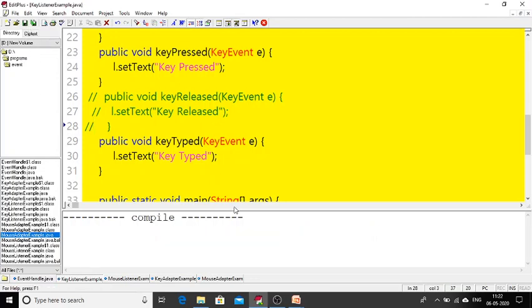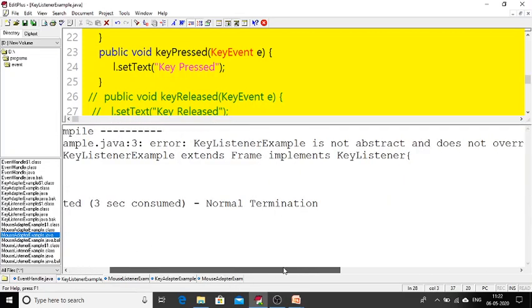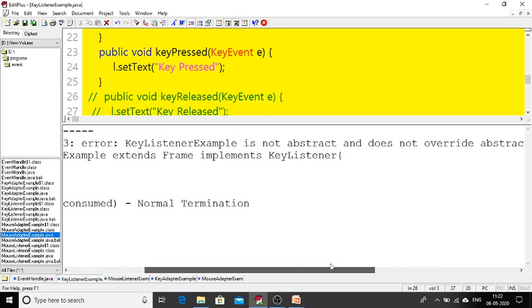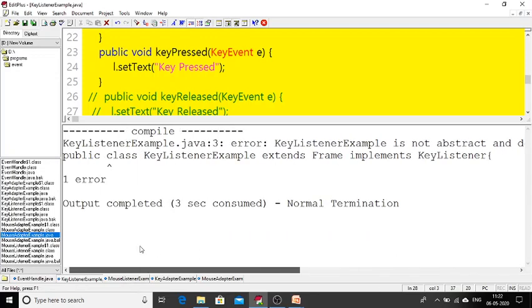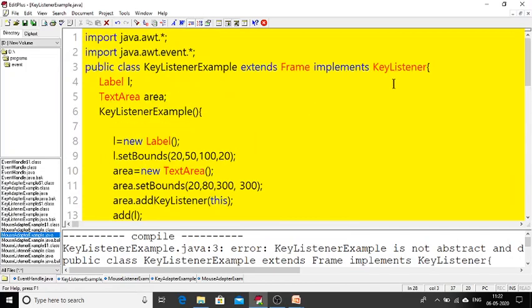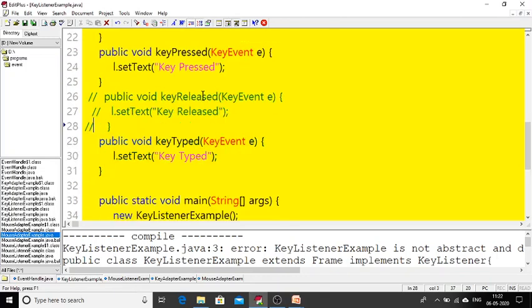When you compile the program, see what happens. It shows that key listener example is not abstract and does not override abstract method key released. What is this error? Here we are using the key listener, and I already told that key listener has three methods: key released, key typed and key pressed. Whenever you implement an interface, it is compulsory that the class implementing the listener must implement all the methods in the listener.